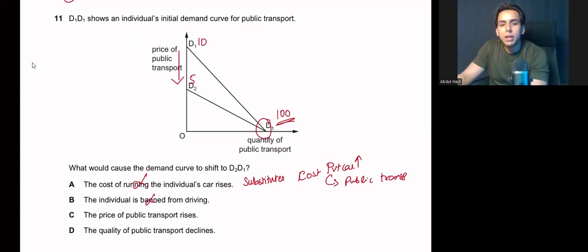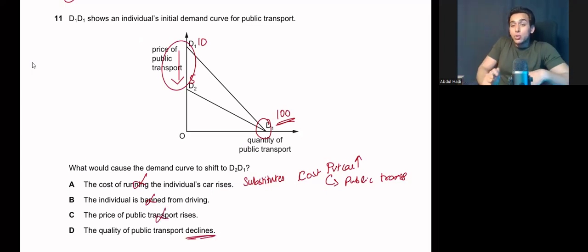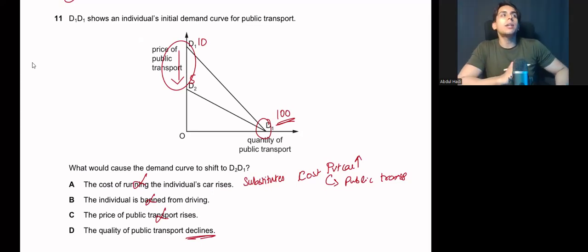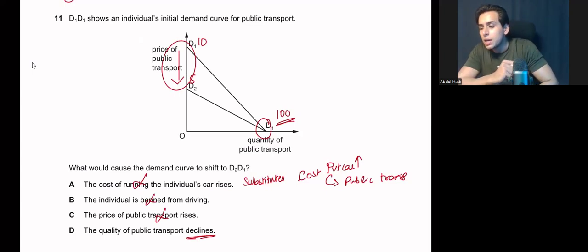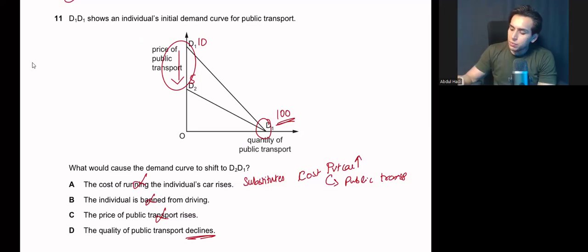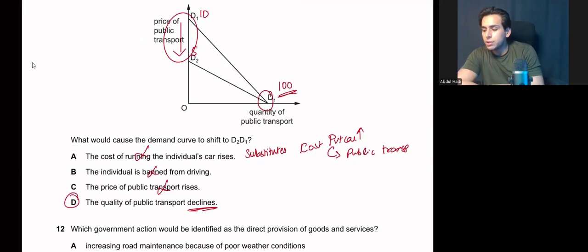The price of public transport rises. The price is falling. It is not increasing. The quality of public transport declines. This could be correct. Why? Because even if we are charging a lower price, people are still not being attracted by a decrease in price. The reason being that my quality is very poor. If my quality is poor, people will not go for public transport. That is the reason why there is a possibility that people are still not being attracted by a decrease in price level.